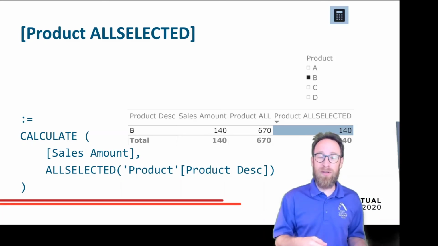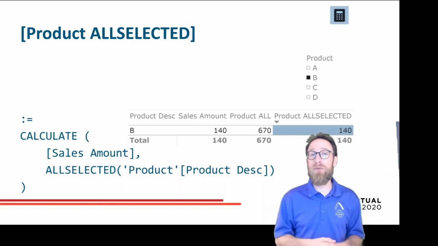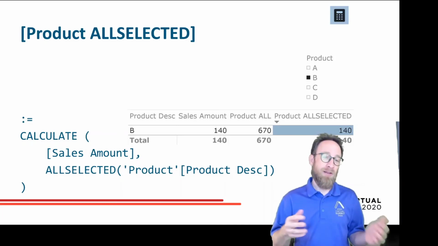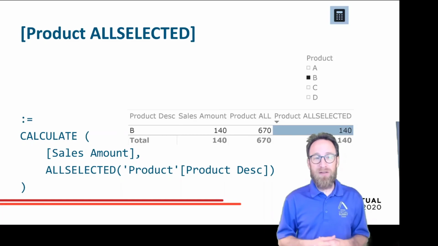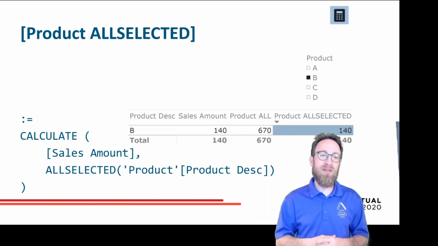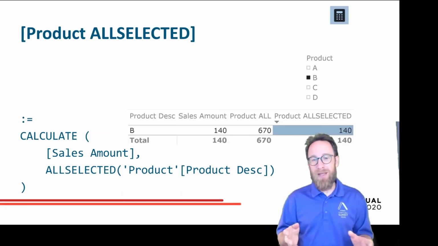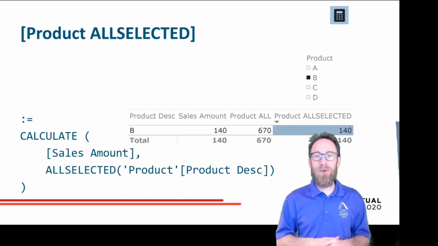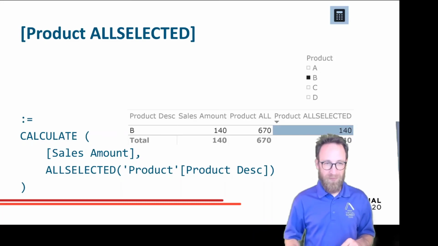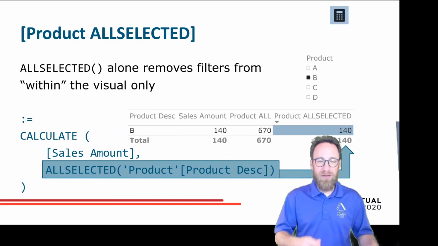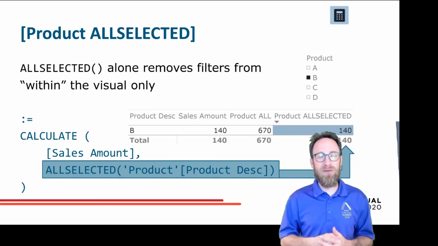So which one is right, showing 670 or 140, or calculating the percentage against 670 or 140? It depends on what your user expects. So there's no right or wrong answer. I see that in many use cases, people expect a result like we see here with ALLSELECTED, but that doesn't have to be true for all the use cases you are facing. So ALLSELECTED alone removes the filters only from within the visual, but not the filters existing outside of the current visual.